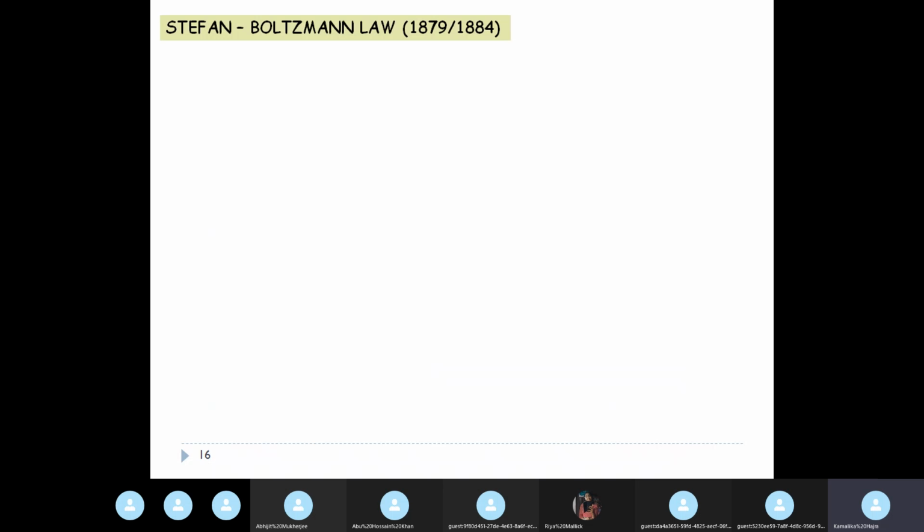Okay, so we have some time. You all know about Stefan's law. It's a very well-known law that the heat radiated is proportional to the fourth power of temperature. So it was partly given by Stefan and then added on by Boltzmann, which is why there are 2 years given, 1879 and 1884. So the final form was obtained in 1884.